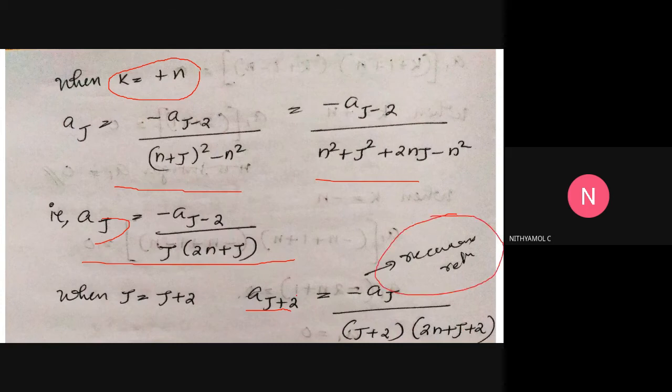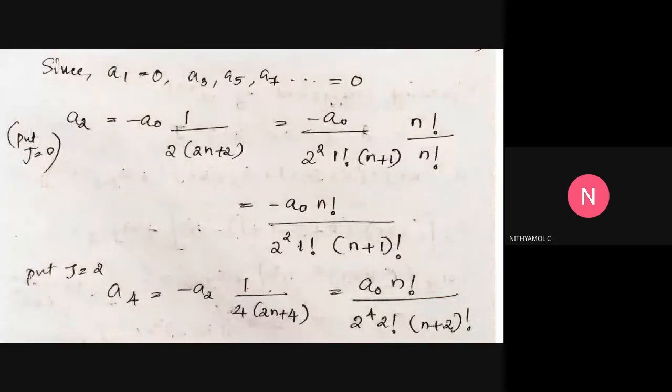We already found that a1 is equal to 0, so a3, a5, a7, etc. are 0. Now we put j equal to 0 in the recurrence relation, and we get a2.